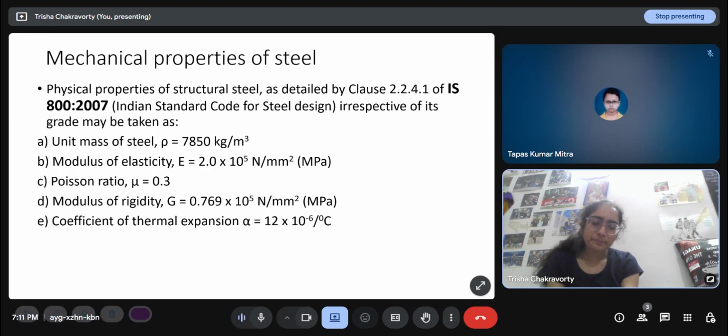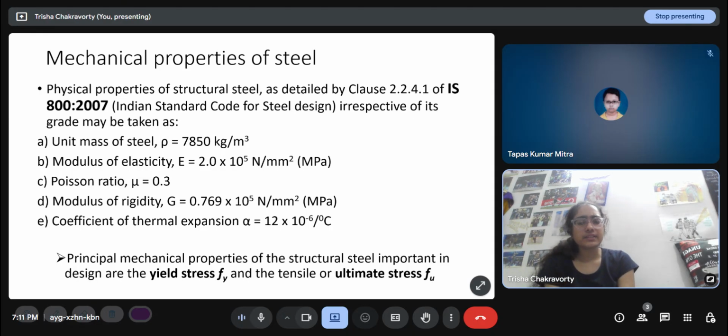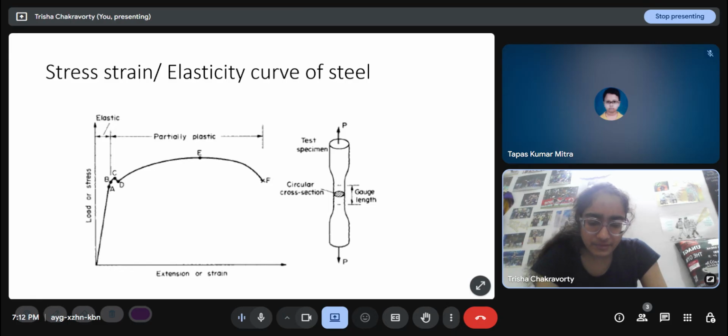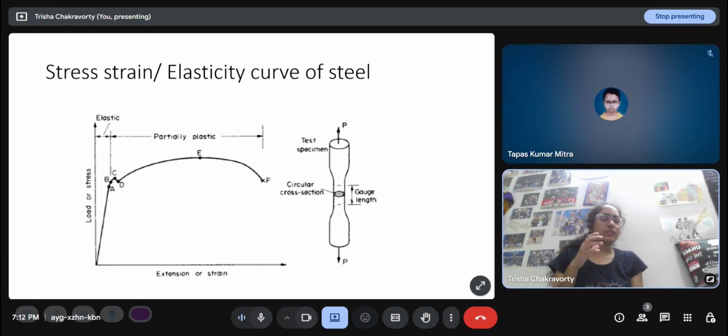But the principal mechanical properties of structural steel, which actually vary with grade, and these are the factors on which the grade is defined, are very important in design. They are the yield stress and the ultimate stress, Fy and Fu. This is the stress strain curve. A tensile load test is carried out on a specimen, like a cylindrical specimen. The load is increased in increments, and the strain is measured using a strain gauge or some kind of displacement measuring device. And this is a load controlled environment.